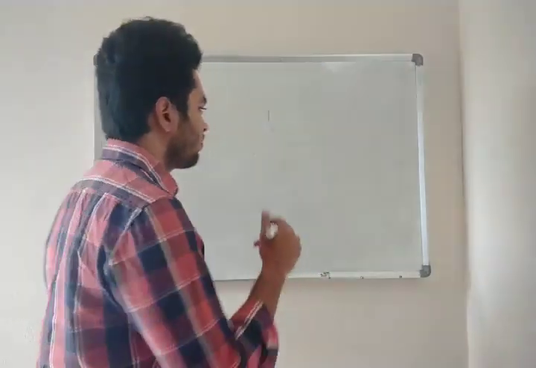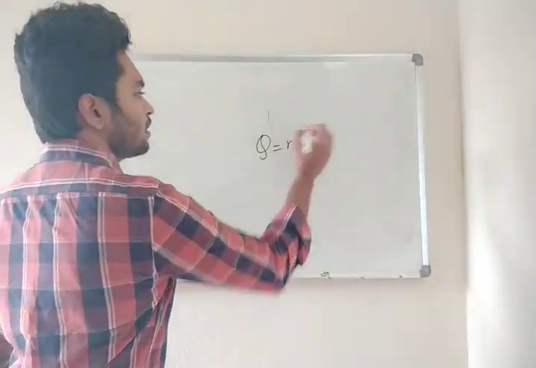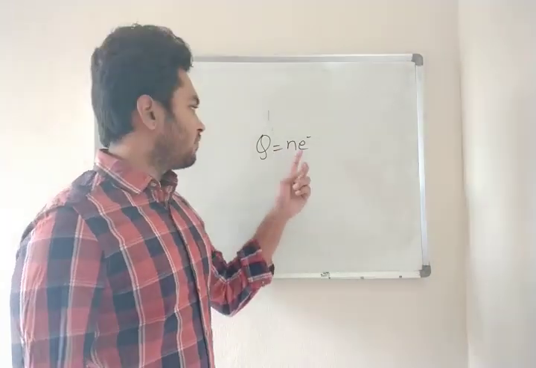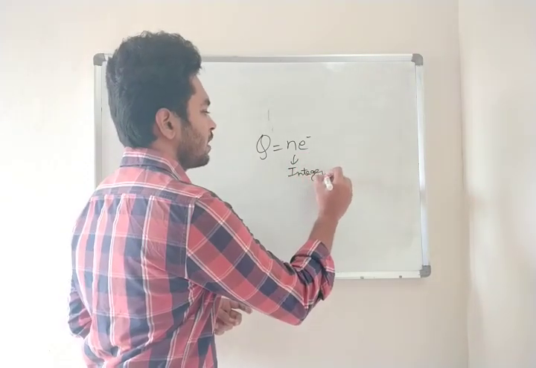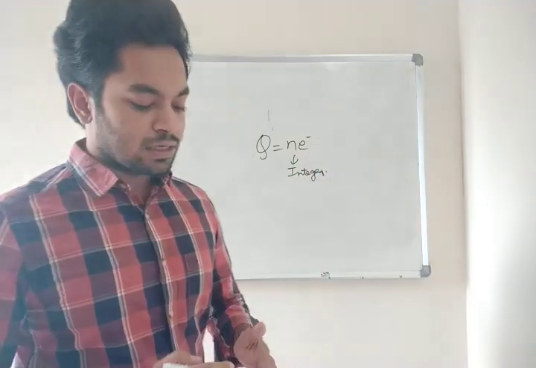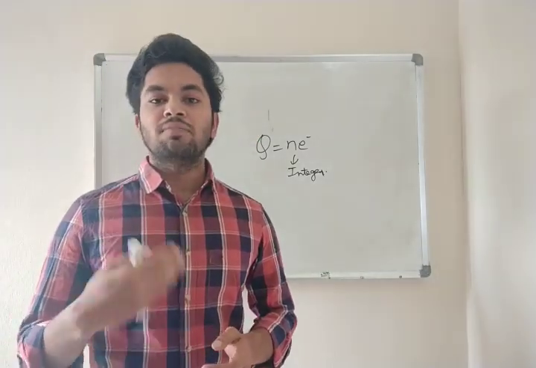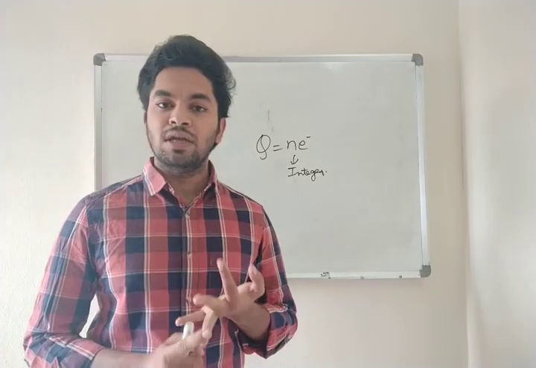For that we have a formula, Q is equal to ne, where n is an integer, since charge is only available in integral multiples. The next topic we saw was the methods of charging: charging by conduction, charging by induction, and charging by friction.